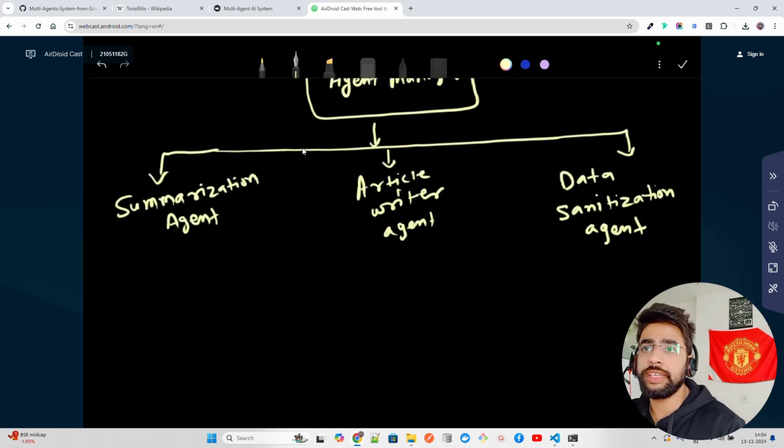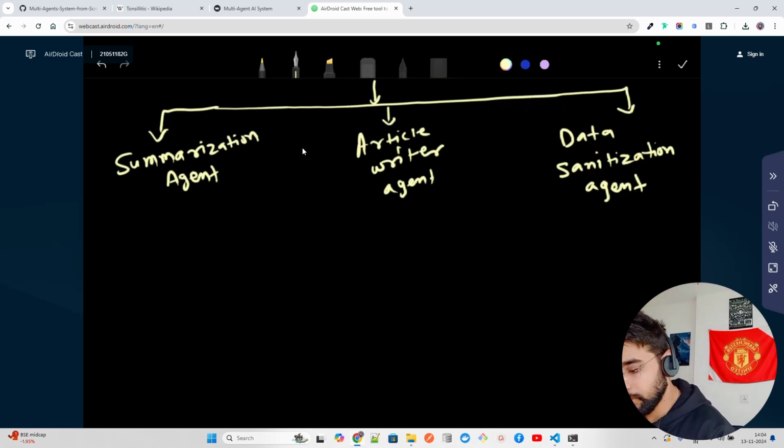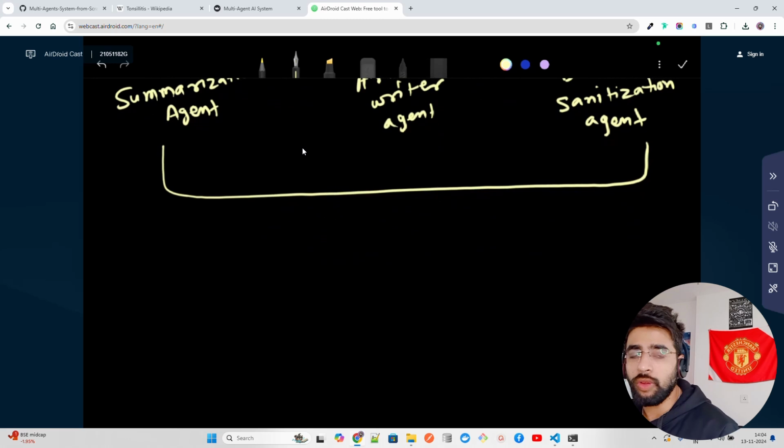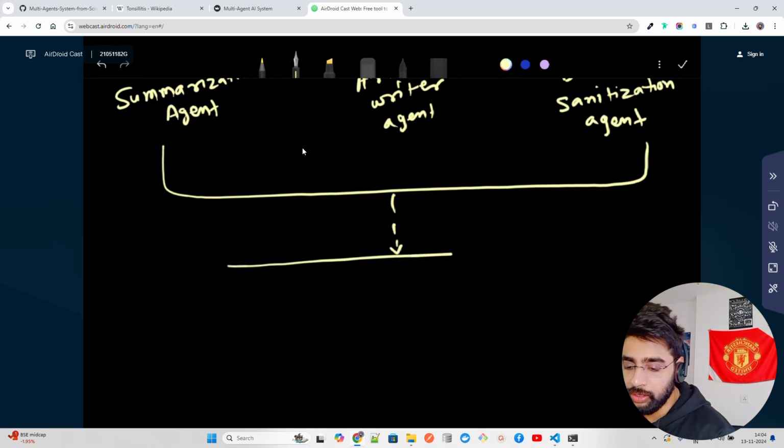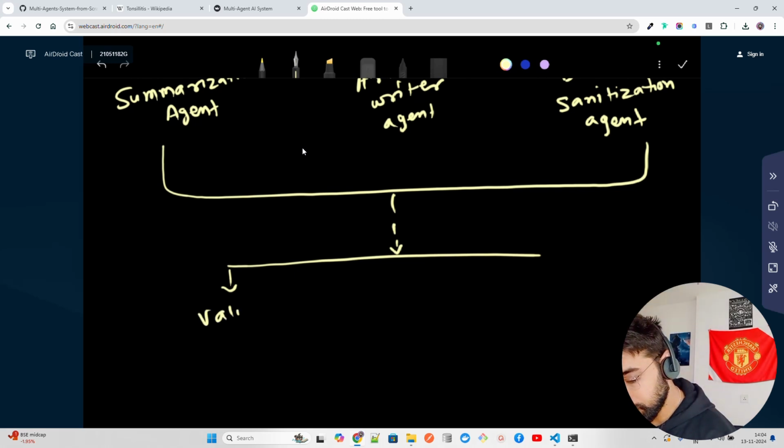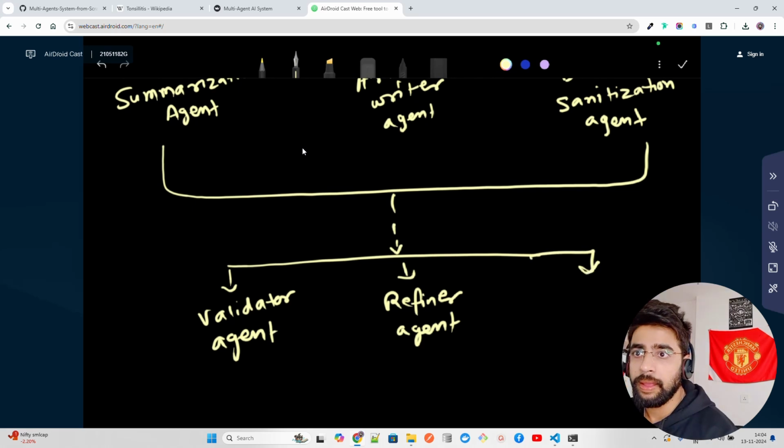You have these three things that generate summaries and so on. And once these are there, you have a different set of things: a refiner agent and a validator agent.